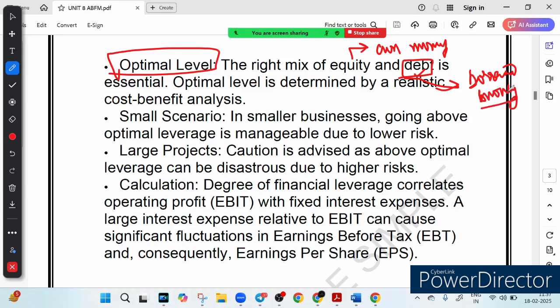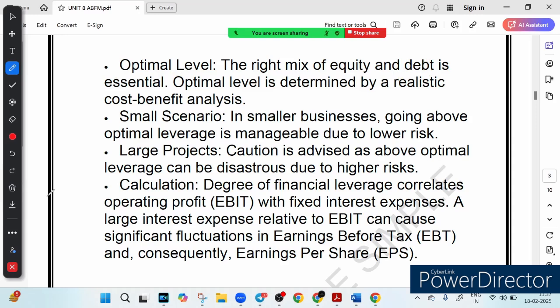Too much debt, too risky. Too little debt, missed opportunity for growth. So the right balance between equity and debt is essential, right? Optimum level. If we take too much debt, it is highly risky. If we take too little debt, we have missed opportunity for growth. So let's talk about the different types of leverage.